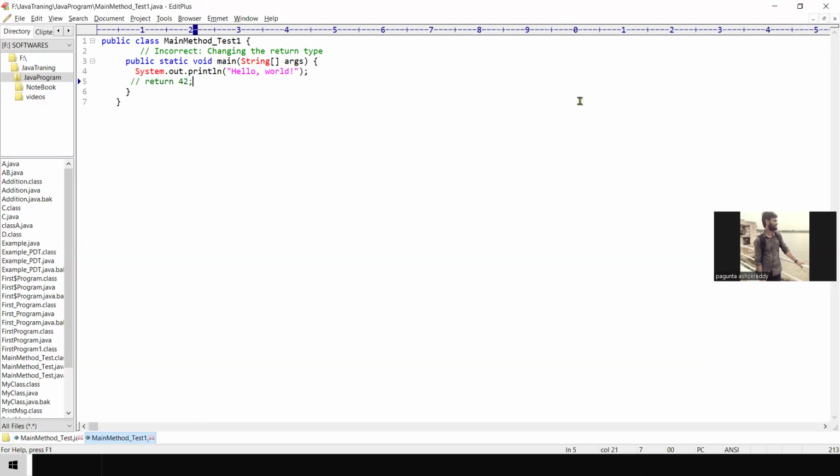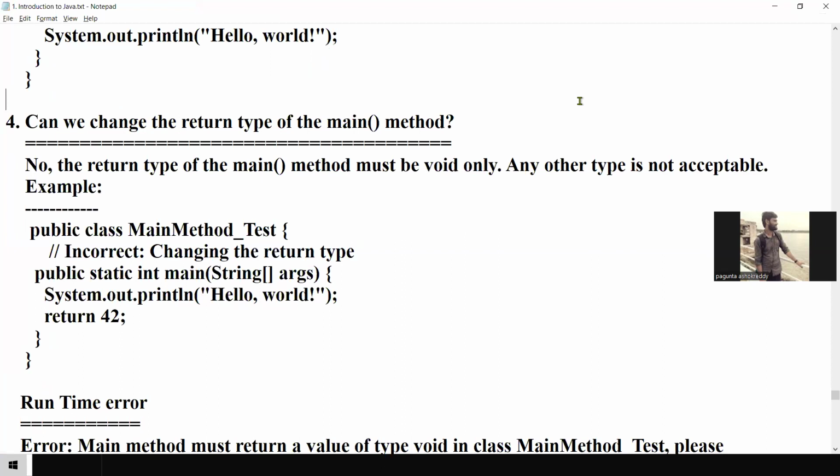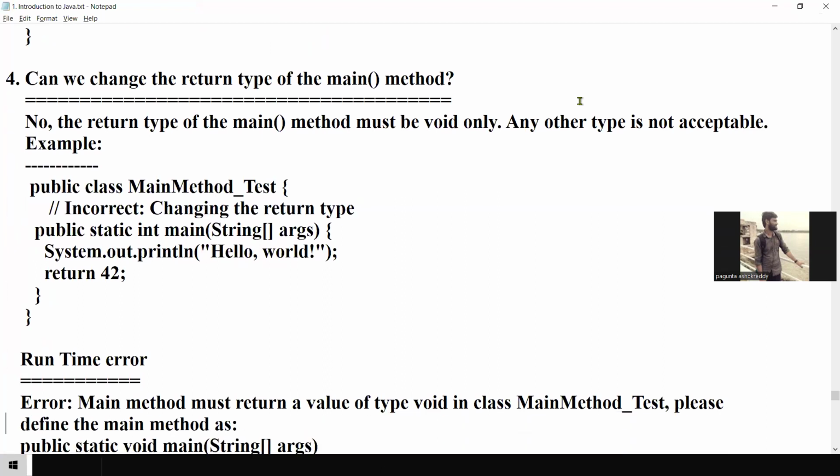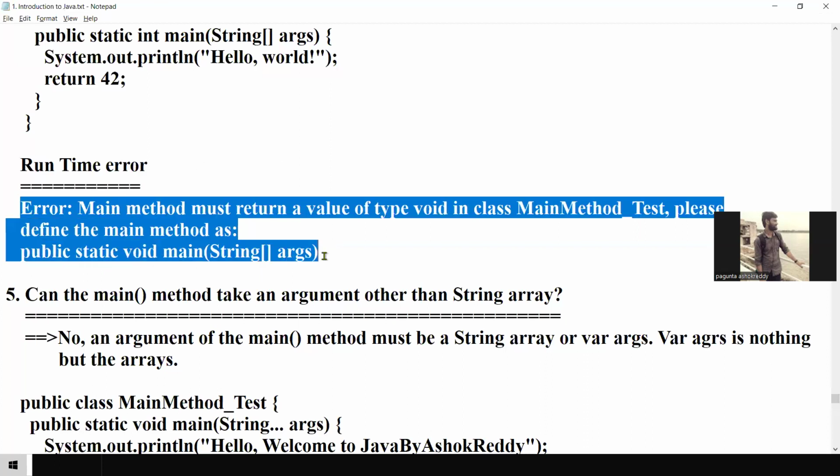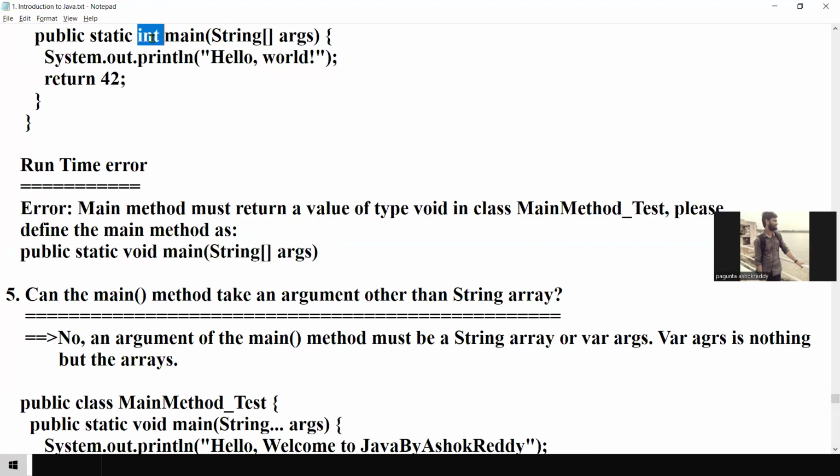Then next question. Already I told about the runtime error: you will get the runtime error if you are not declaring return type void. If you declare void, no need to return anything. If you declare int, you have to return something, correct? That is the reason it will give void only.